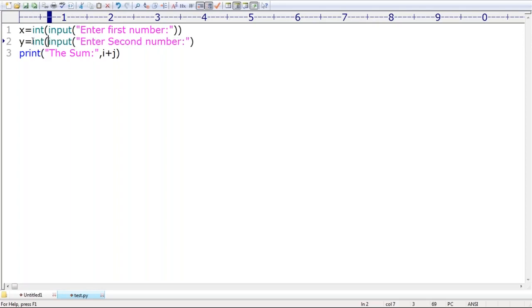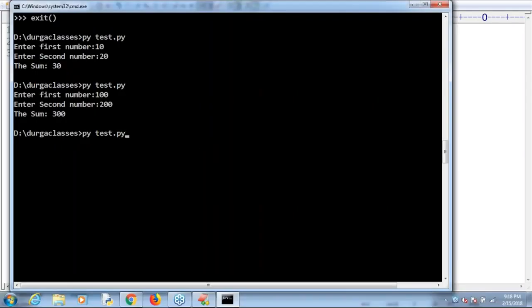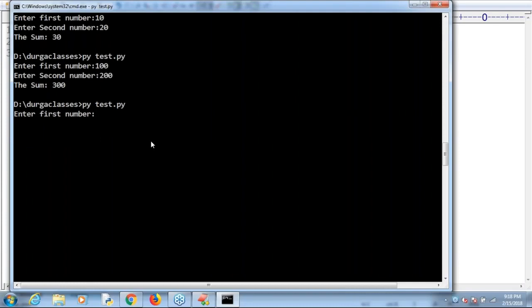Int of, like this I'm taking. The sum is, now I'm taking x plus y. The sum itself is nothing but x plus y. Is it valid or not? Yes. Enter first number 23, enter second number 32, then automatically the sum, which is nothing but 55, we are going to get. Clear, right? Are you able to understand?